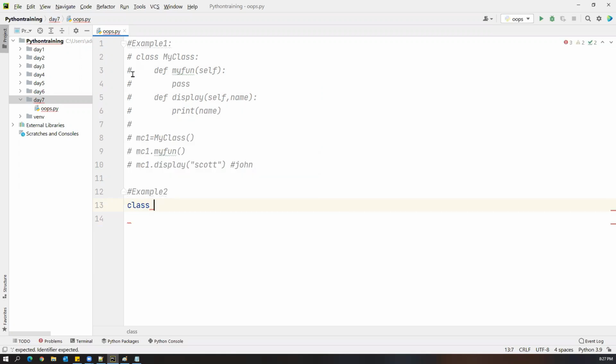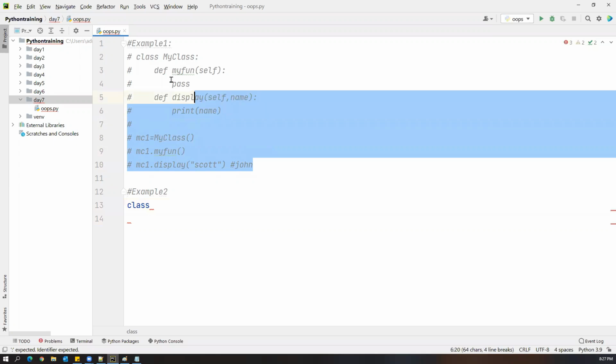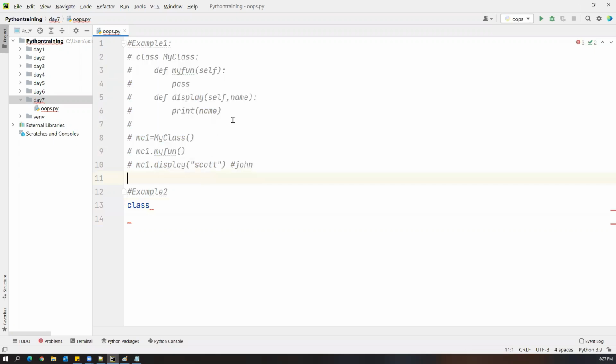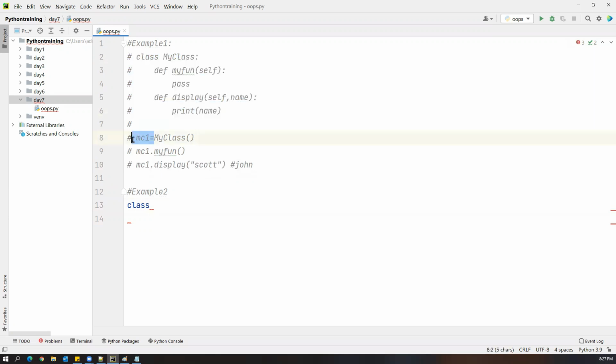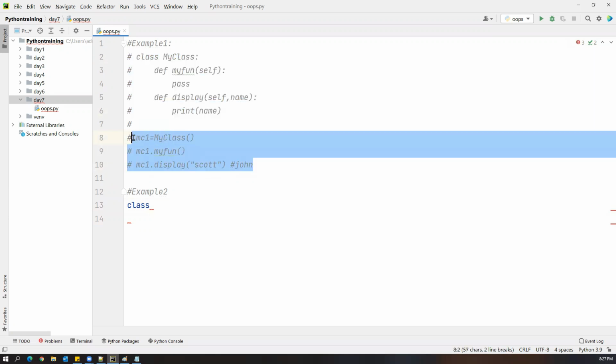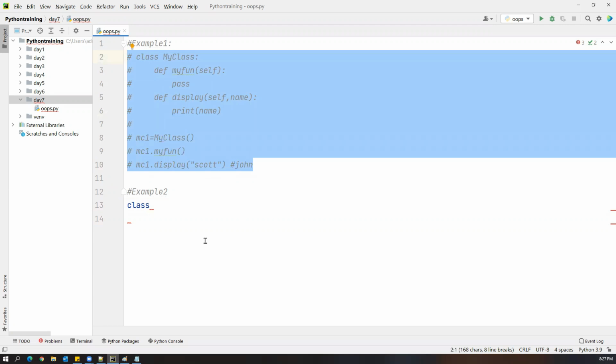So before going to that next level, are you guys clear on this first one? What is the class, how to define the class, how to create an object, how to call the methods? Are you guys clear on this example? Please confirm in the chat window.